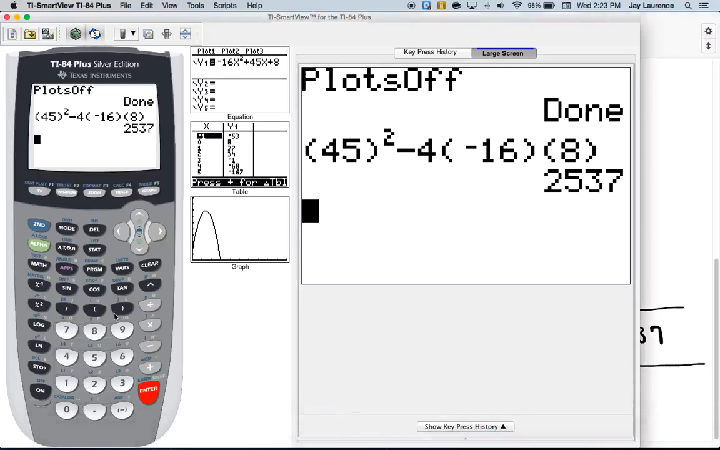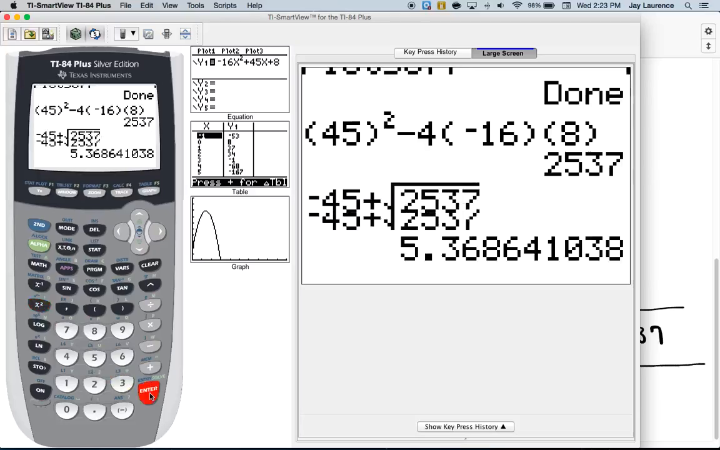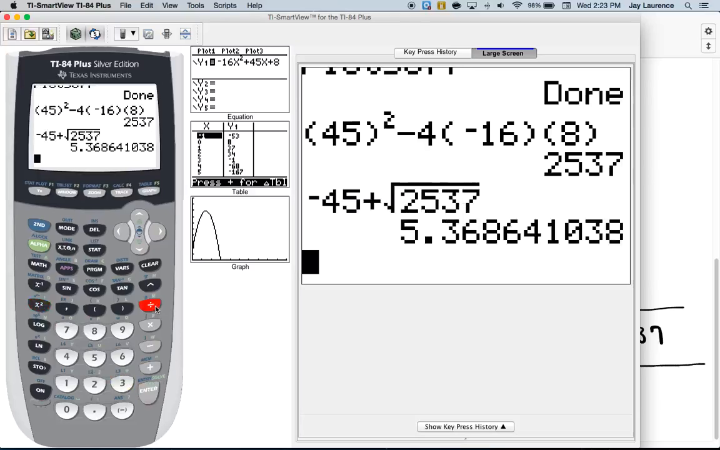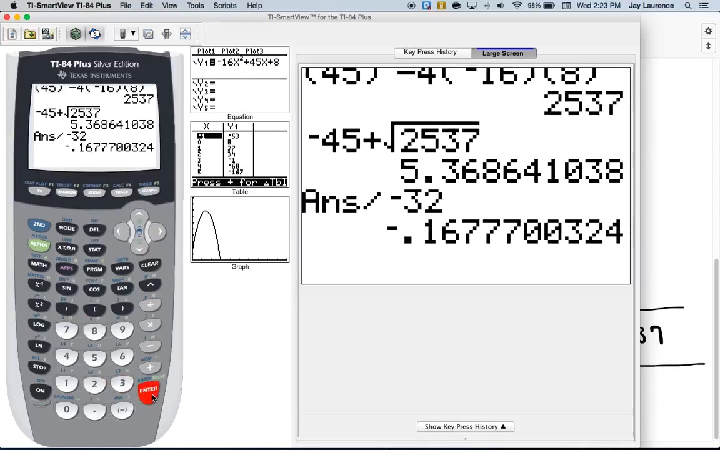Okay, good. So now I'm going to go negative 45 plus the square root of 2,537. And it gets me that, and then I have to divide it by negative 32. And I'm going to get this really large negative, very close to 0. But I don't want a negative time. That's where it would be on the ground if I went backwards in time from the platform, which doesn't really make sense.